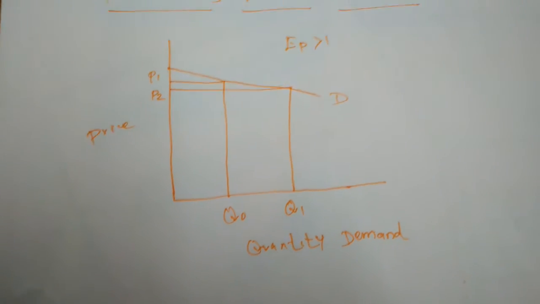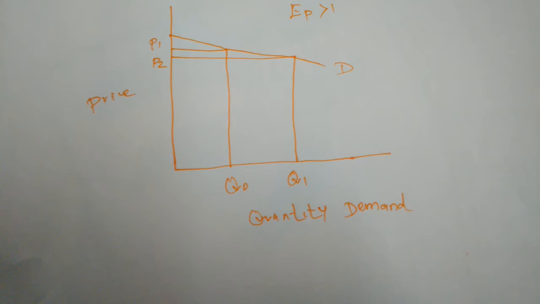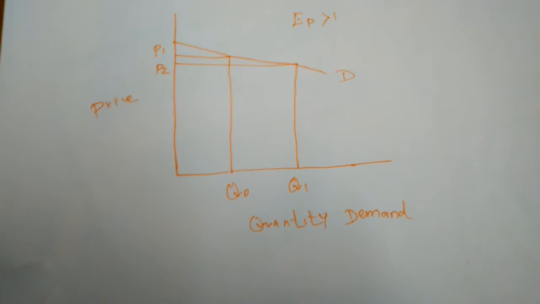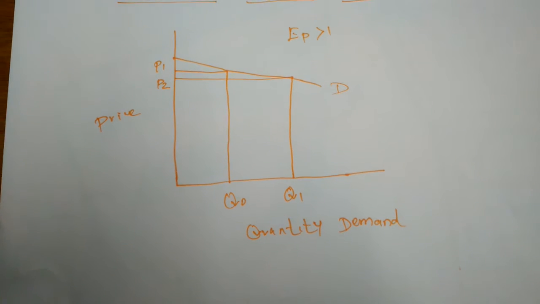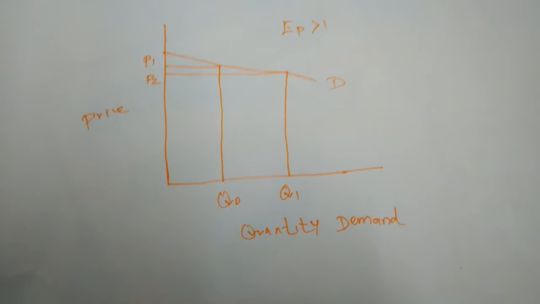Demand is relatively elastic when the proportionate change in the demand for a commodity is greater than the proportionate change in the price.